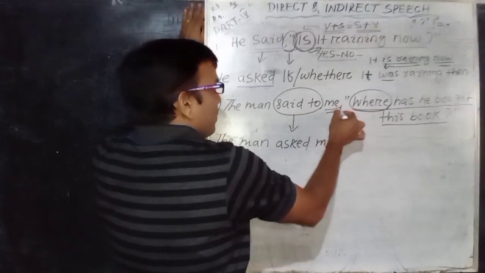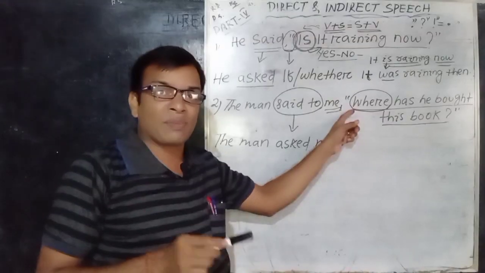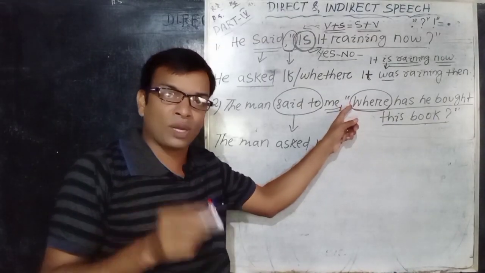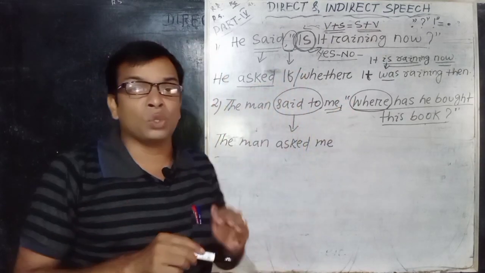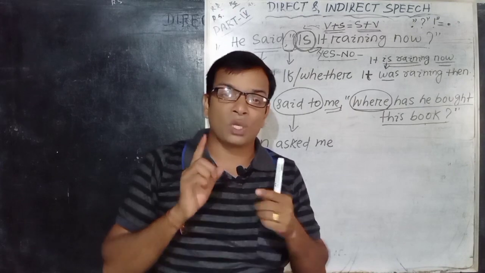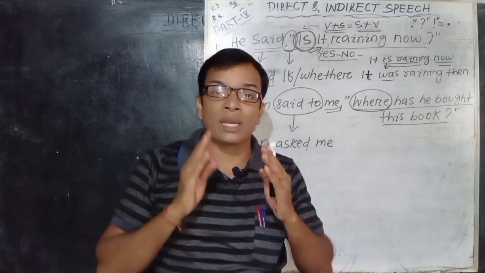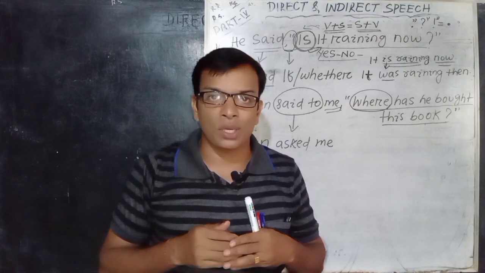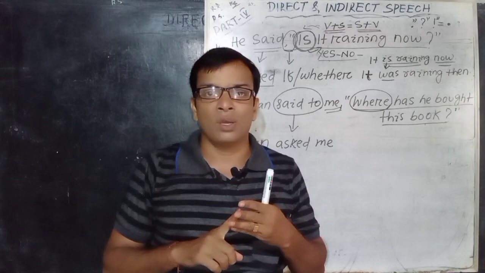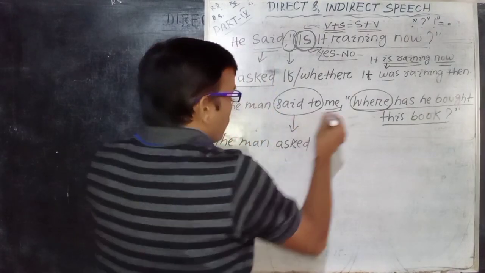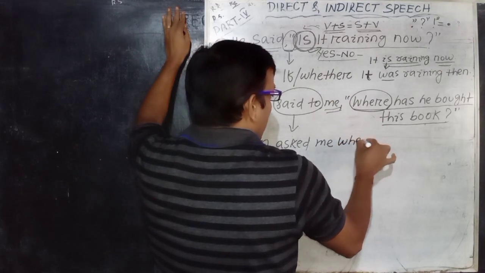If the interrogative sentence starts with a WH word, that means it is a WH word question, then you never use any type of conjunction here, because every WH word itself is a conjunction. So there is no need to use an extra conjunction here. That means the WH word remains constant in the indirect speech. So omit the comma and quotation mark, then use the particular WH word "where".